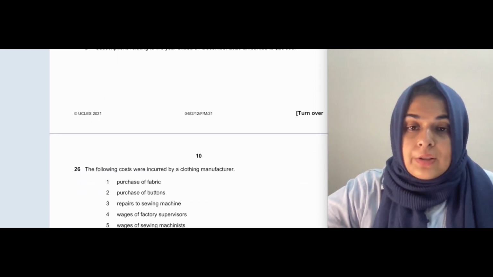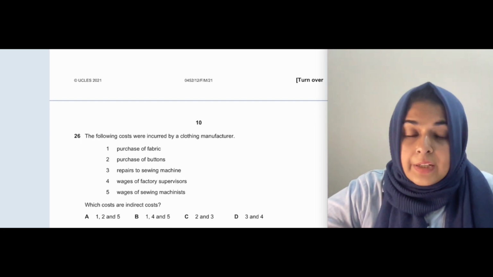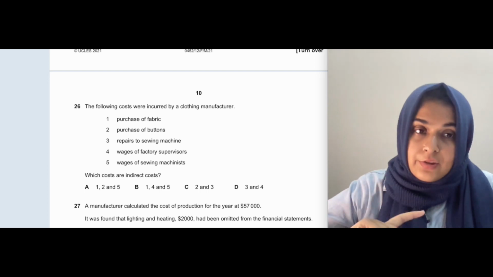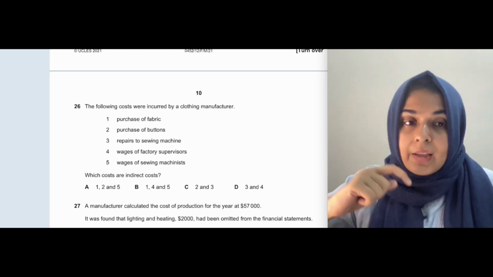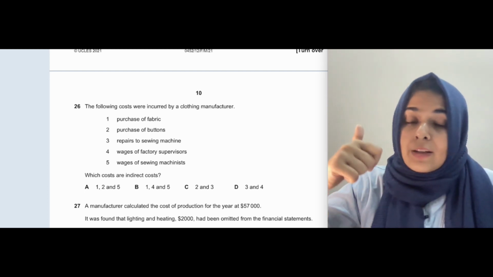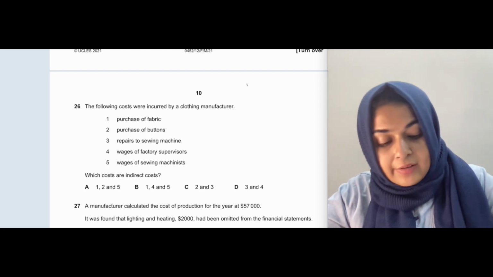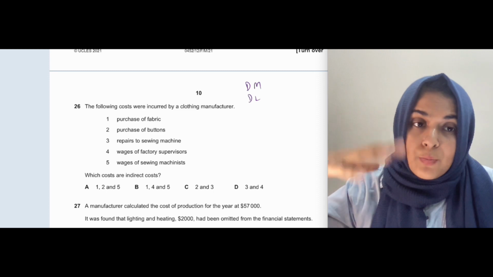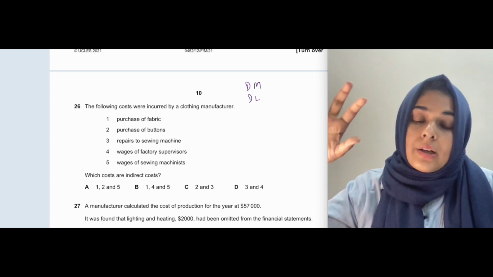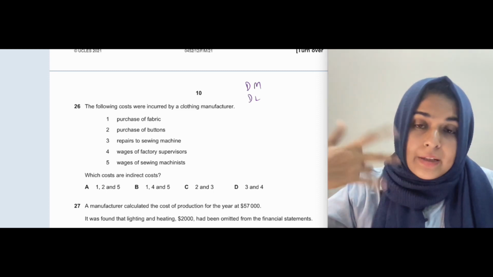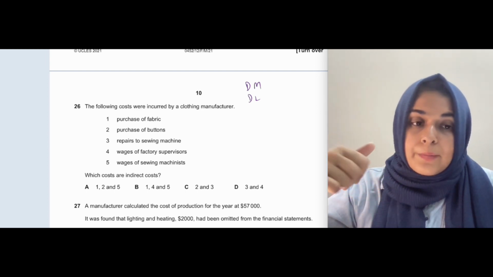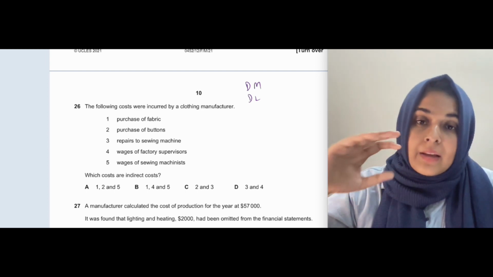Next, question number 26. The following costs were incurred by a clothing manufacturer. Now they're saying this is manufacturing. In manufacturing you make the product yourself, so you will have direct material and direct labor. When we produce output ourselves, we are spending on material, and we are also spending on the labor cost of making that output.